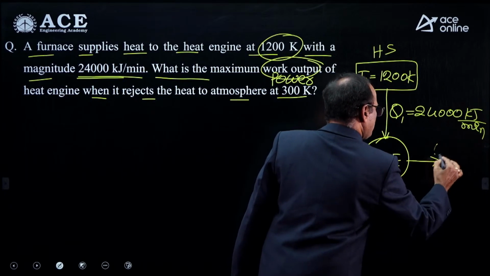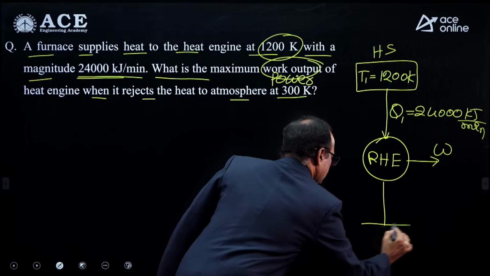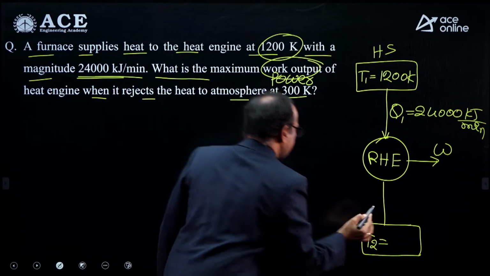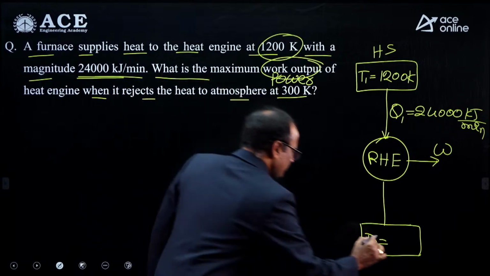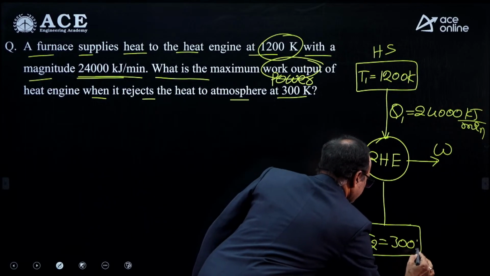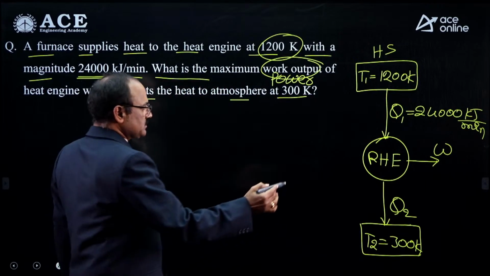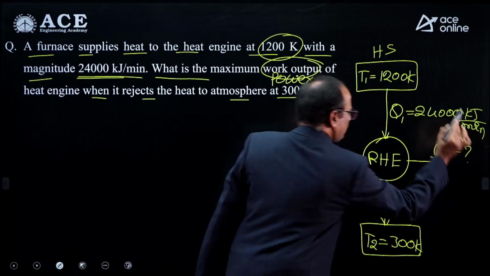It is giving the power output or work output. Then the heat is rejected to the cold source or atmosphere. The given atmospheric temperature is 300 Kelvin. The amount of heat rejection is Q2. You are asked to find the maximum power output.